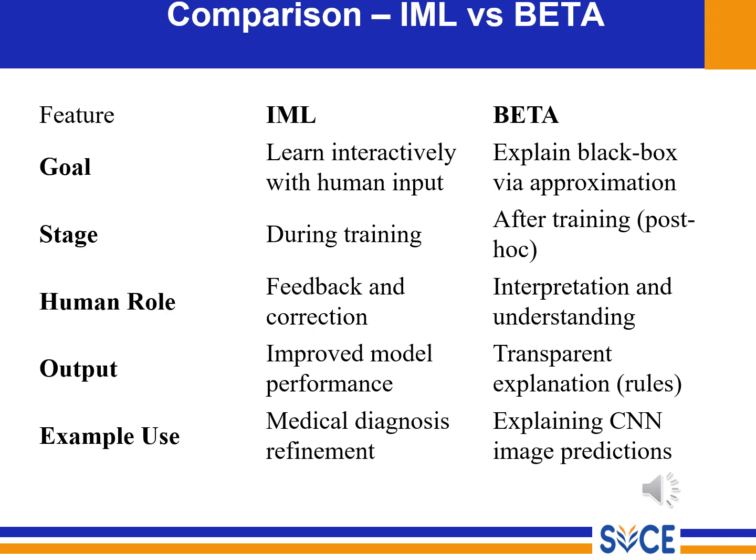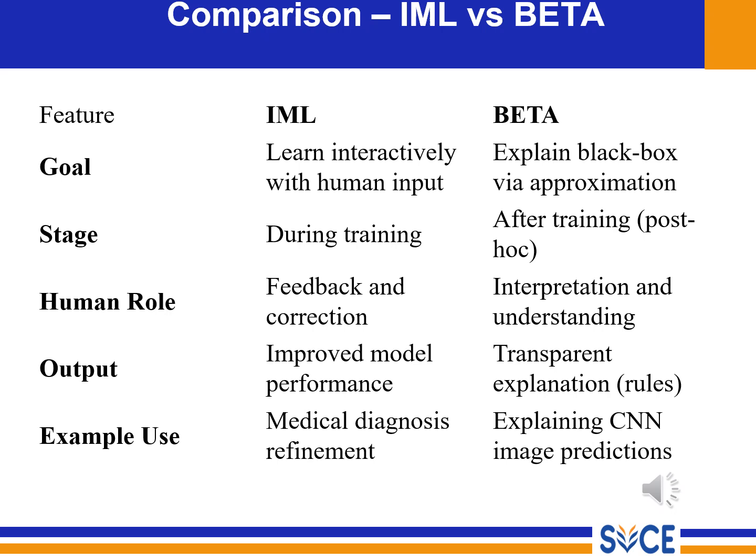Okay, this is a very important comparison: interactive ML and BETA. The first point is the goal. The goal of interactive ML is to learn interactively with human input. In BETA, the goal is to explain the black box via approximations. Next, the stage. Interactive ML is used during the training. BETA is used after the training, which means post-hoc.